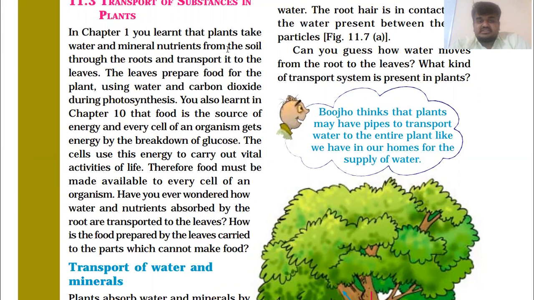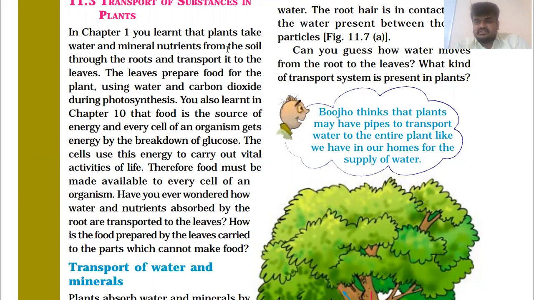You also learnt in chapter 10 that food is the source of energy and every cell of an organism gets energy by the breakdown of glucose. You already discussed this in the last chapter. The cells use this energy to carry out vital activities of life.